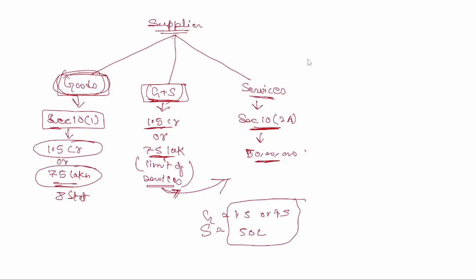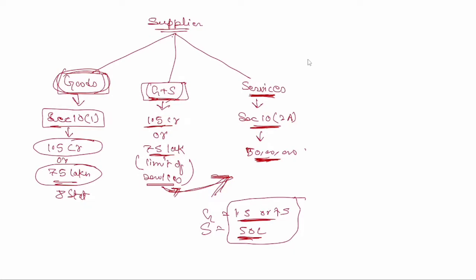If someone is moving from here to here, but here only services is given, we know the limit of services, we don't know the limit of goods, so for goods a specific limit of 1.5 crore or 75 lakh will be there, or for services. Is it coming to your mind? If yes, then you are on the correct path, you are with me till now.